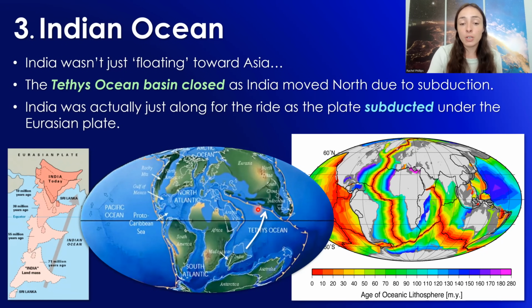So in the front here, we have the subduction pulling this whole plate toward Eurasia, including India, and then we also had the pushing of India toward Eurasia because we had other oceanic ridges where seafloor spreading was occurring.